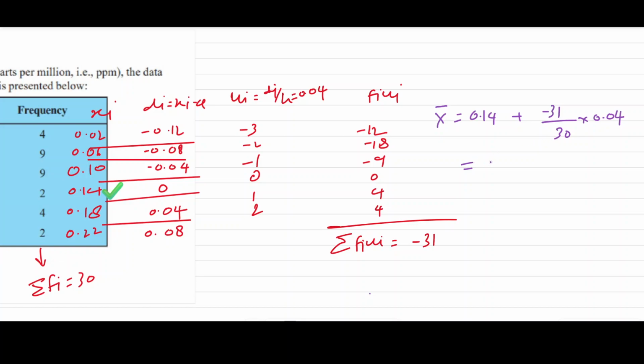If we solve this, we will get 0.14 minus 0.04133. Now solving this, we get 0.09867, that is the mean value of the given question. So this is the mean concentration of SO2. Now we should move on to the next question.